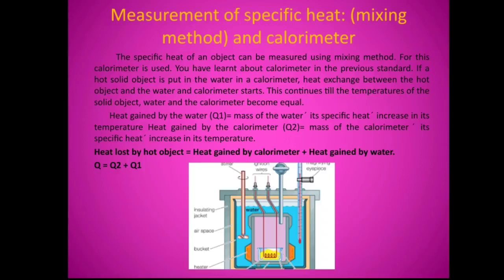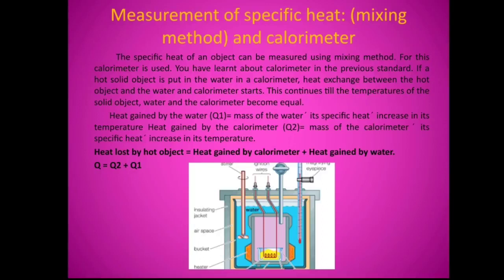Similarly, heat gained by the water in the calorimeter is given by Q1, that is equal to mass of the water into its specific heat into increase in its temperature.